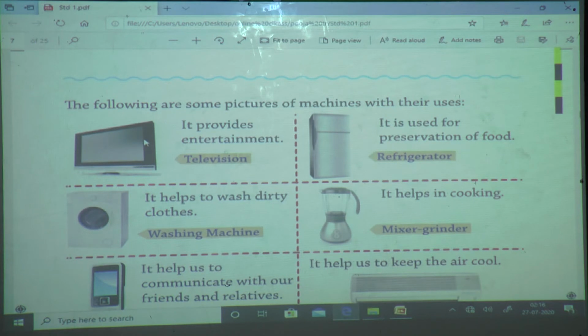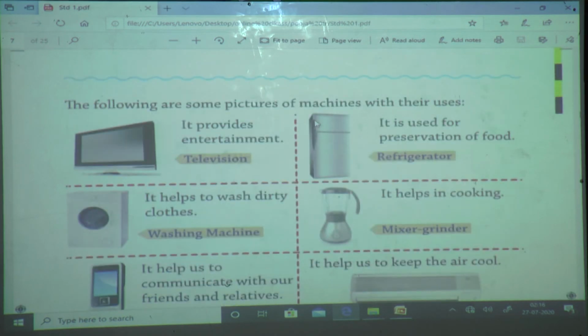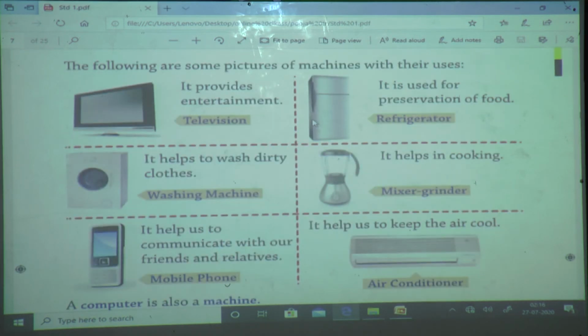Why are we using the television? Yes, for watching, for entertainment, for listening to music. It provides us entertainment. If we want to entertain ourselves, and nobody is there to play with us, then we use the television.